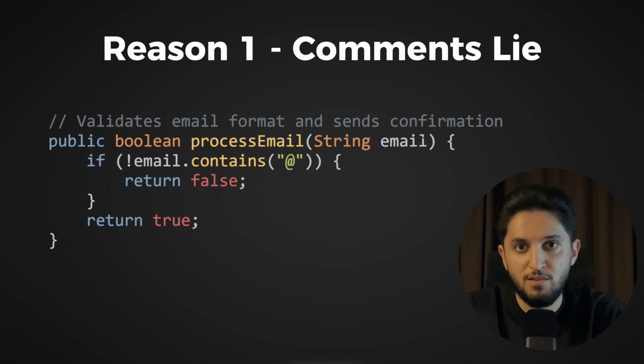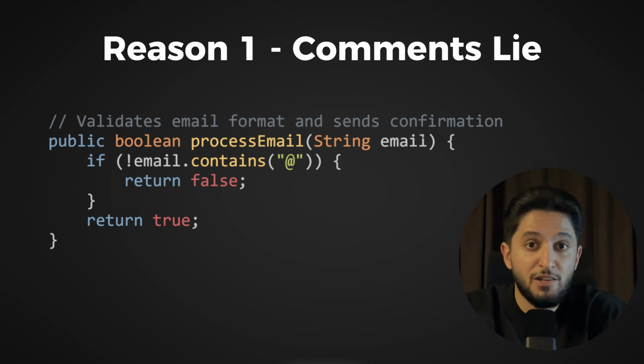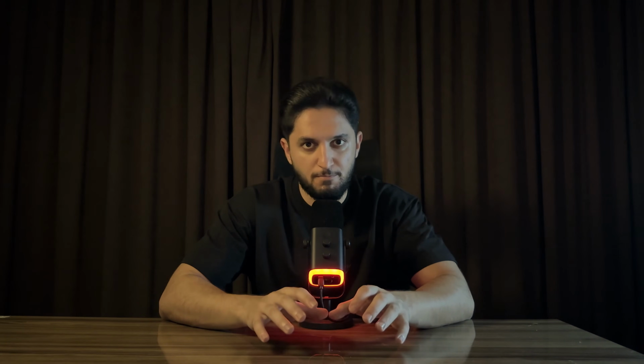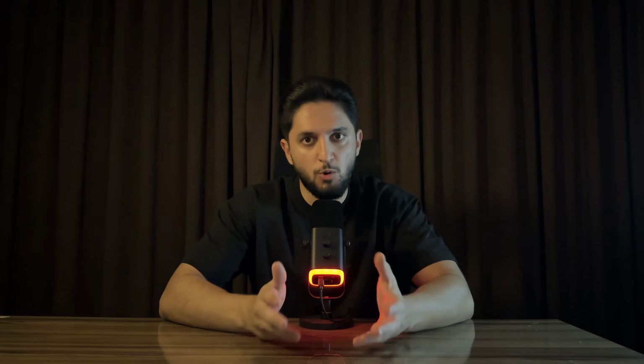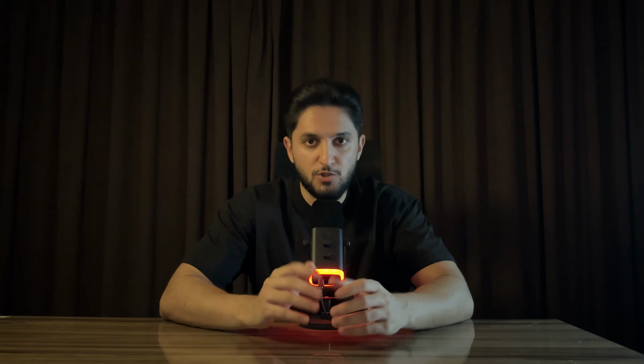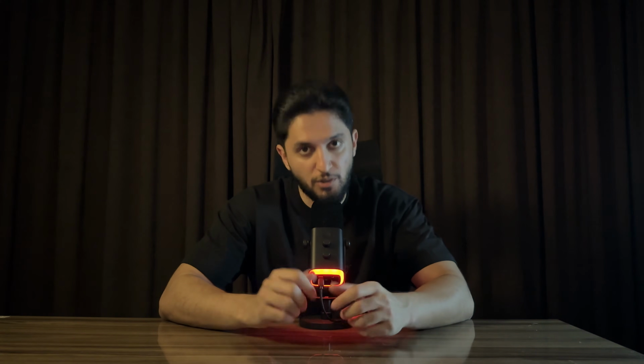Check this other example. The comment says validate email and send the confirmation. But look at the code. It only validates. No email gets sent. The comment is lying again. This happens all the time in real code bases, and it's dangerous. New developers read the comments, trust them, and write code based on a lie.